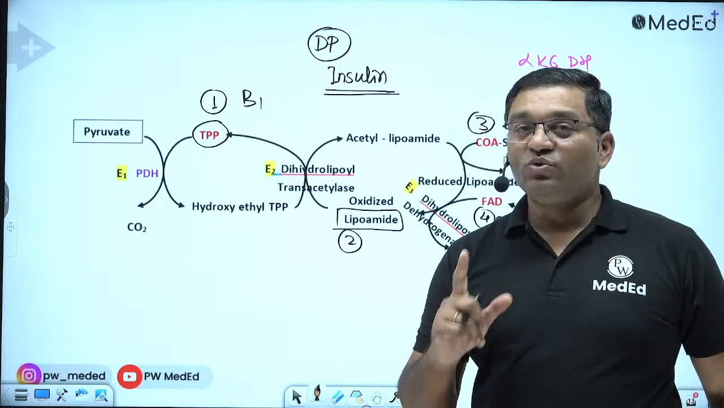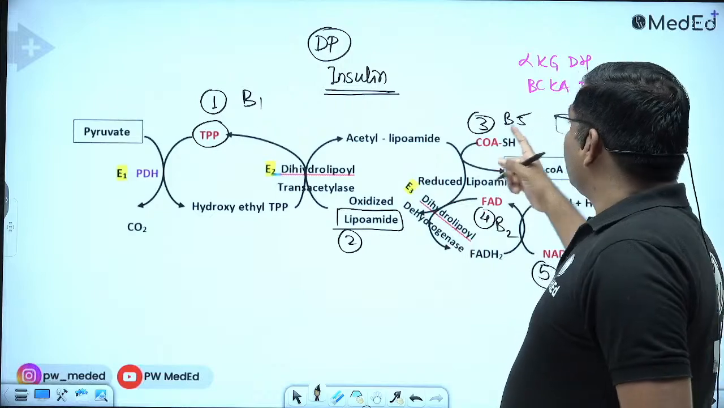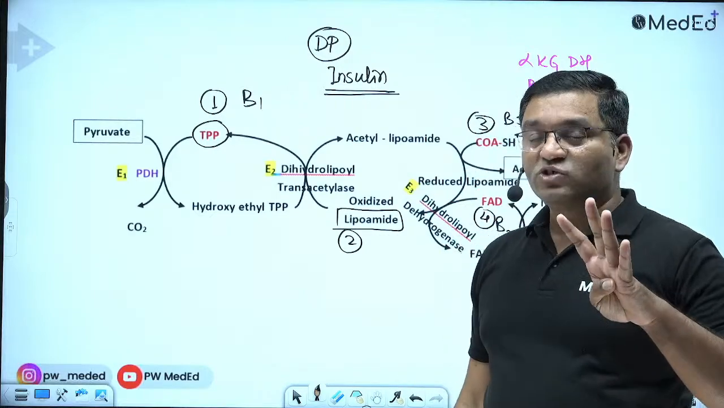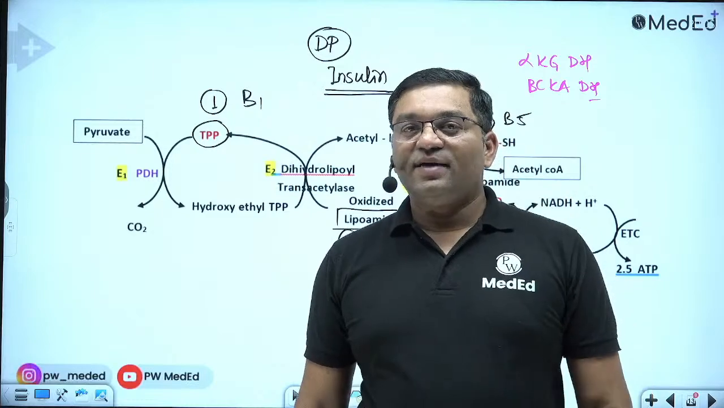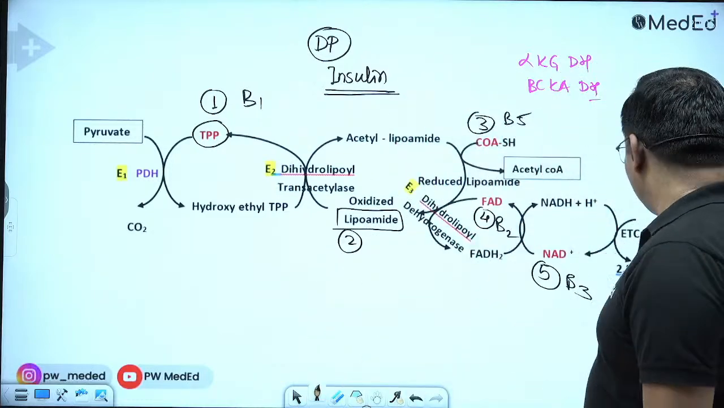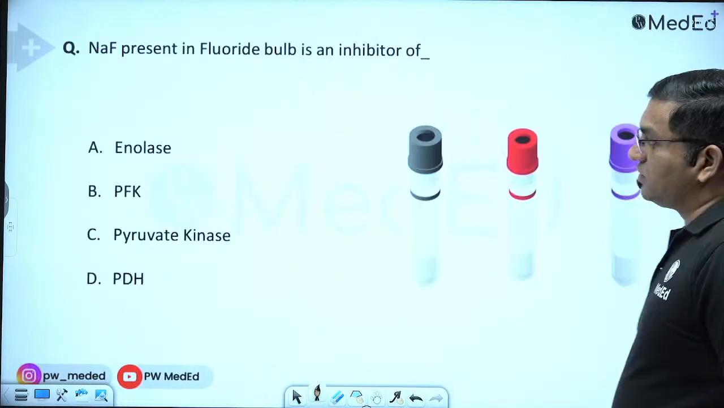So E1, E2, E3 and the 5 coenzymes: thiamine pyrophosphate, FAD, NAD, coenzyme A and lipoic acid. These are the 5 coenzymes for the pyruvate dehydrogenase complex.